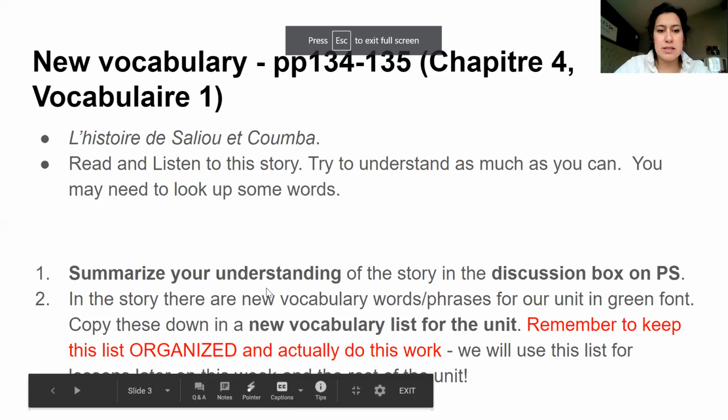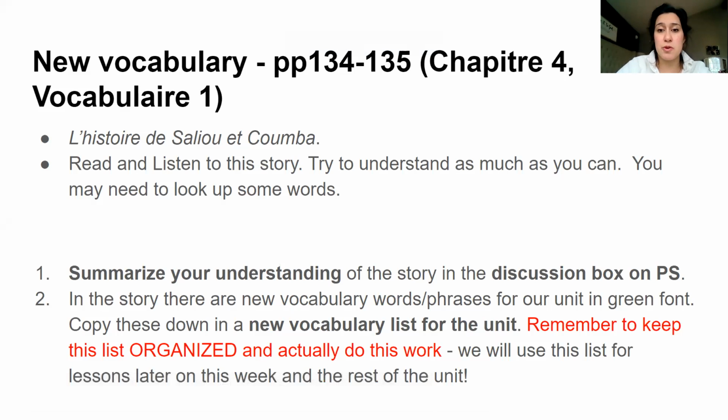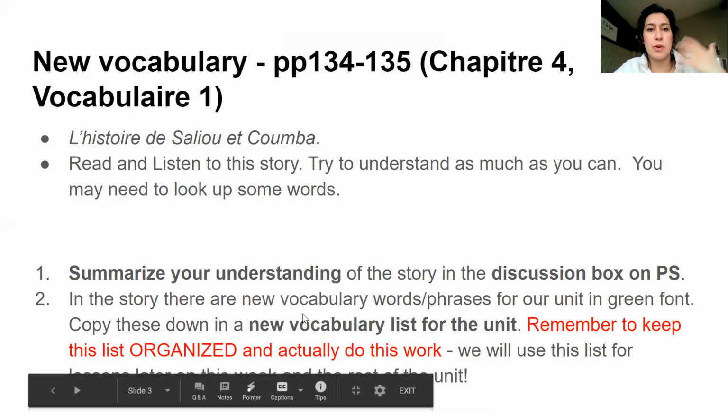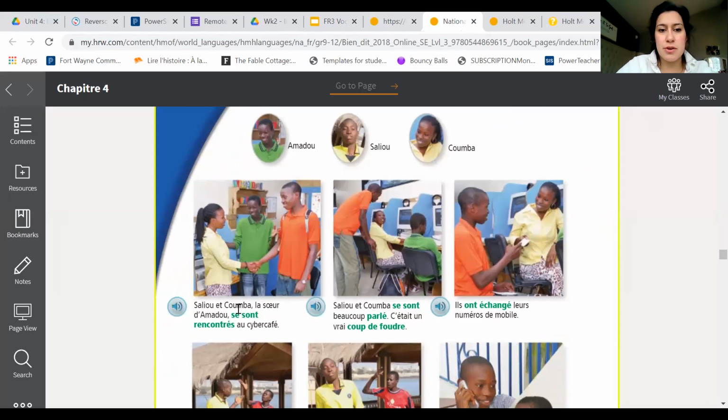And then the second thing you're going to do is, in the story, there are vocab words that are in green font. I want you to copy down those words. Those are going to be your new vocab list for the unit. We'll come up with more words as we go, but that's a great thing to start with right now. As you go through, you can see here, that's in green.